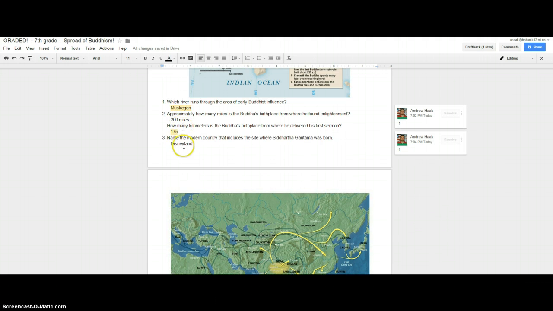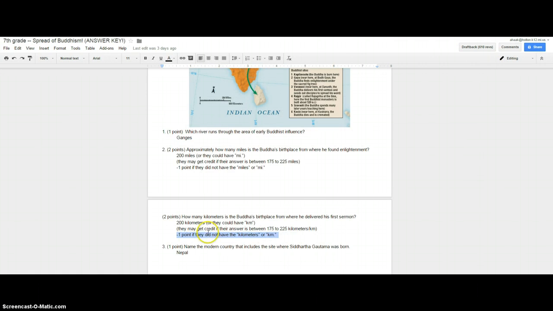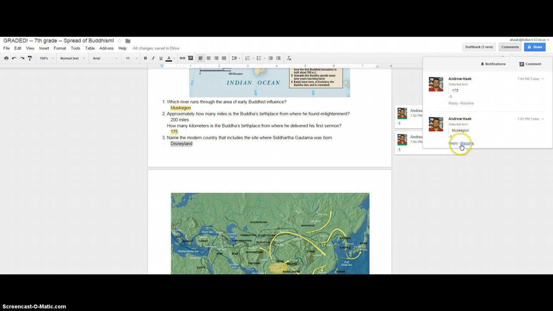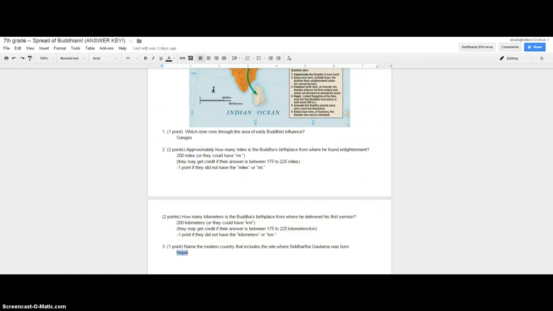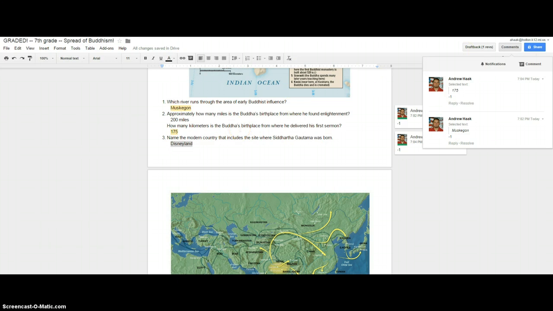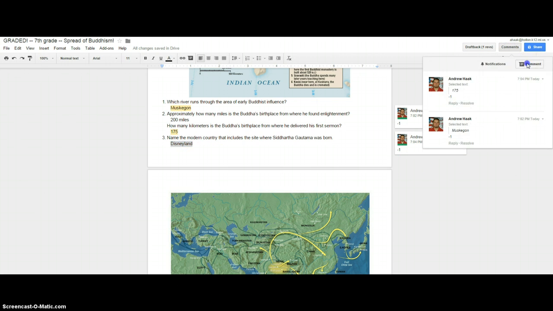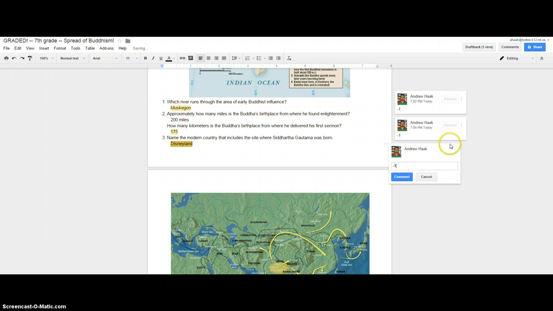And we say, name the modern country that includes the site where Siddhartha Gautama was born. This person is just screwing around. They put Disneyland. We know that's not right because the answer is Nepal. So we go back, highlight it, hit comment. You can see it's worth 1 point. We're going to say -1. Comments, comment, -1.